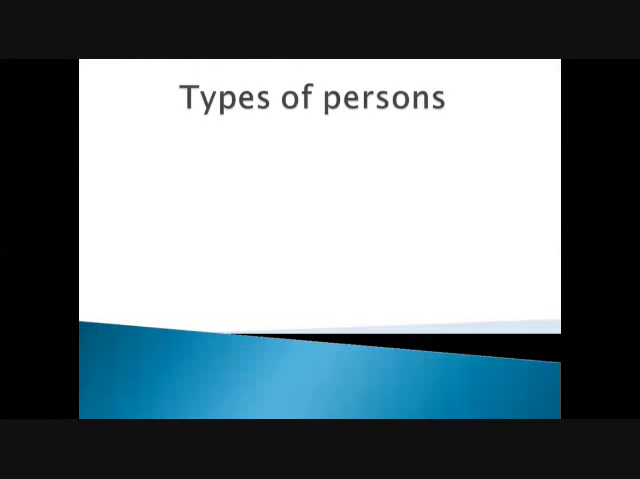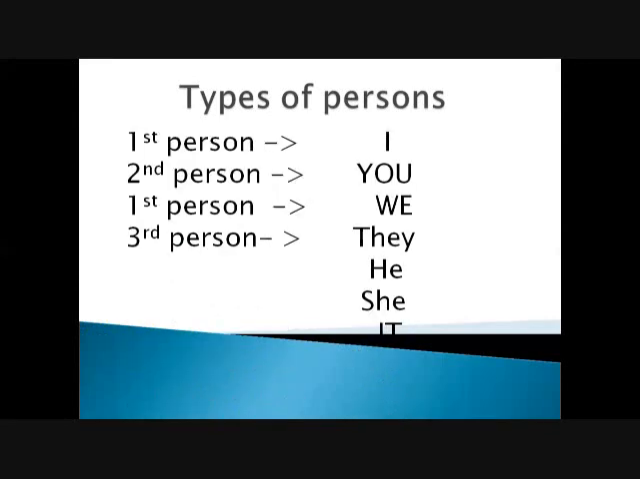Come on, now let's come to the next and most important part, types of person. Now there are three kinds of persons which are used grammatically. The first person, the second person, and the third person. So when I am talking to a second person in front of me, I will talk to you because there are two people in this room, I and you. So that's the first person and the second person.